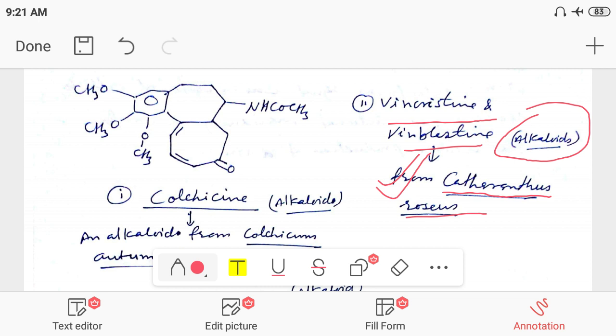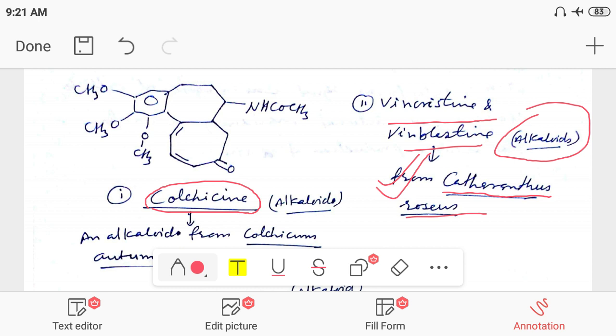We can understand here the meaning of alkaloids: alkaloids are basic in nature, obtained from plants, and should contain at least one nitrogen in their cyclic structure. Another alkaloid, another anti-cancer drug that may be used here, is colchicine.